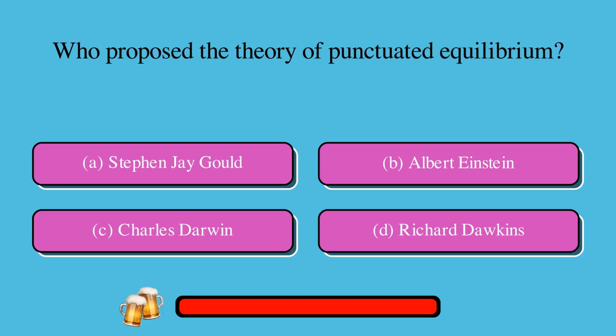Who proposed the theory of punctuated equilibrium? A. or B. Stephen Jay Gould, or C. Albert Einstein, or D. Charles Darwin, or E. Richard Dawkins? The correct answer is A. Stephen Jay Gould.